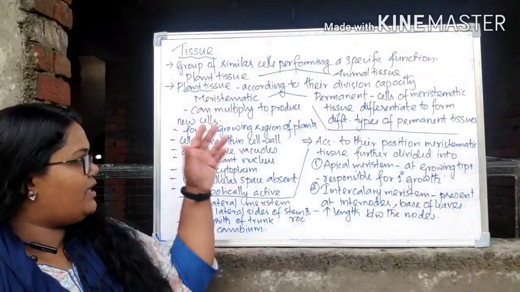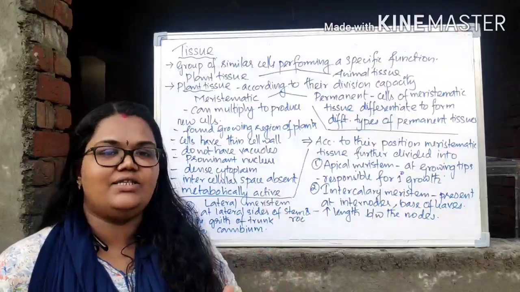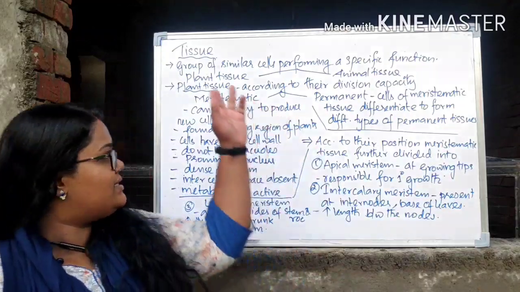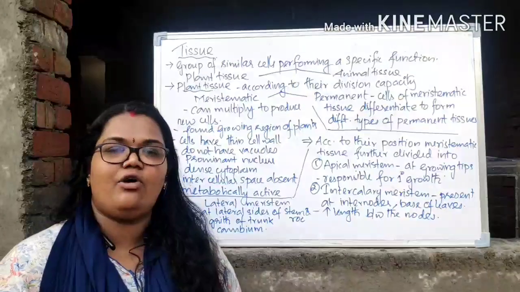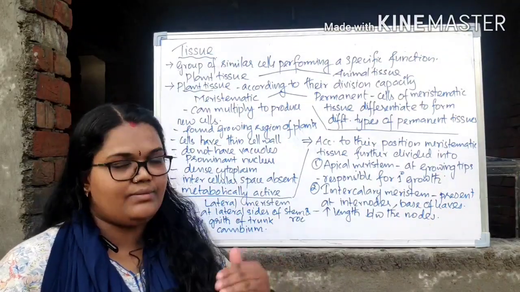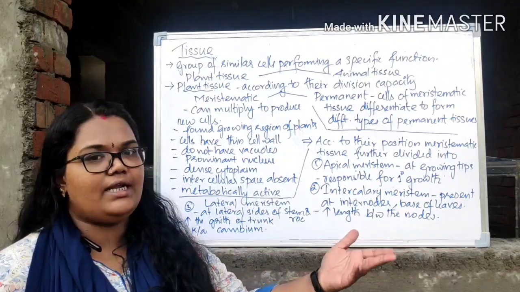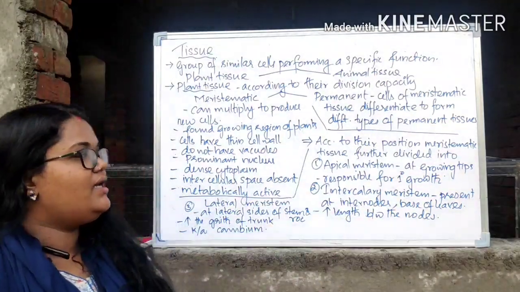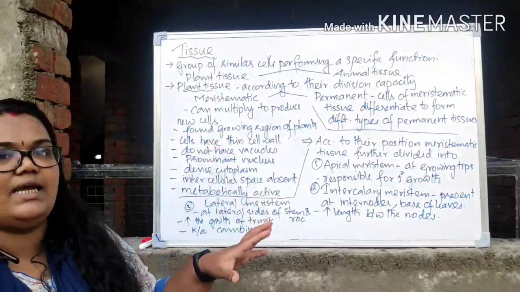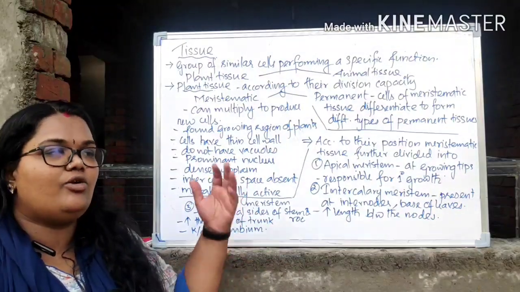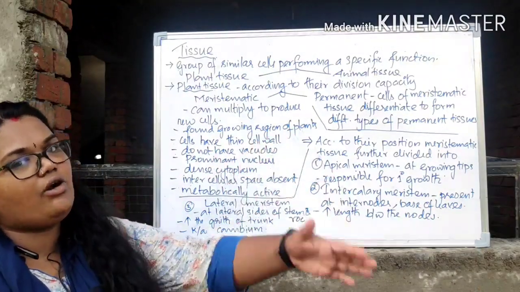Hi everyone. Today we are going to discuss the second chapter of biology, class 9, that is tissue. In the first chapter we have already learned about the cell, the fundamental unit of life, the cellular organelles and their functions in detail. Right. So here you have to understand what you mean by a tissue first. Then only you will understand the types of tissue and all other functions.